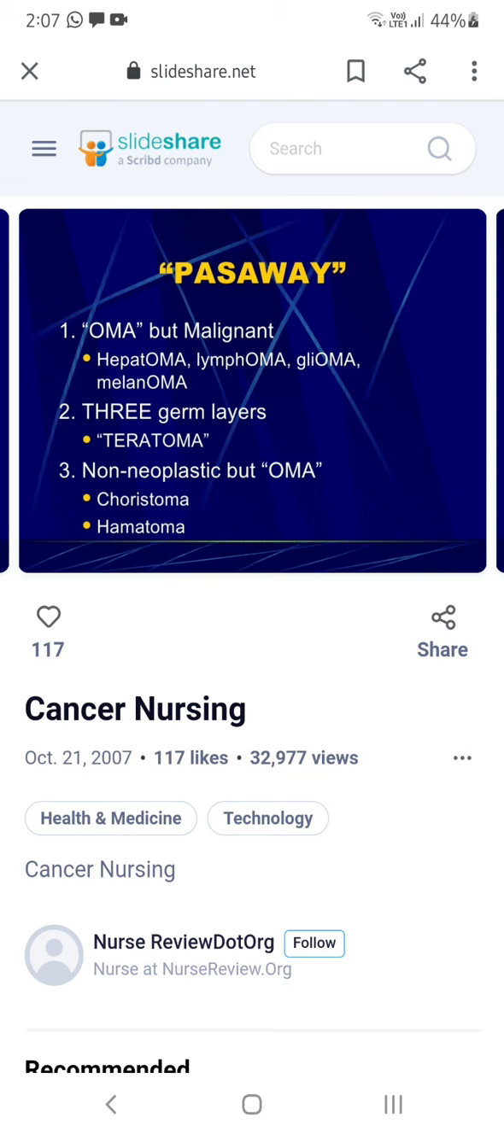Non-neoplastic, but oma, is nothing but hematoma, choristoma. So these are the non-neoplastic. Neoplastic means new growth. Non-neoplastic growths are also known as oma, but these are cancer. Okay, new growth will not be seen in that area.